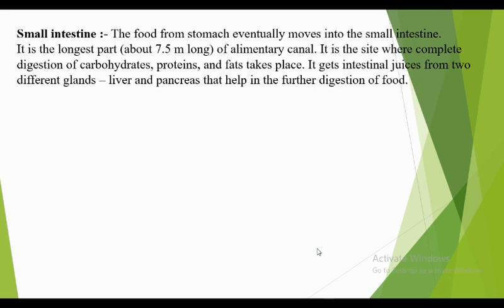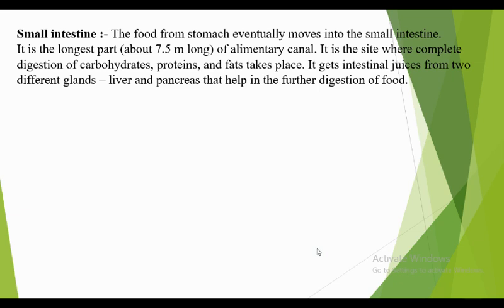So in the digestive system or alimentary canal, we have the small intestine. It is attached to the duodenum or jejunum. After the stomach, it is directly connected to the small intestine, so the digested food goes to the small intestine.